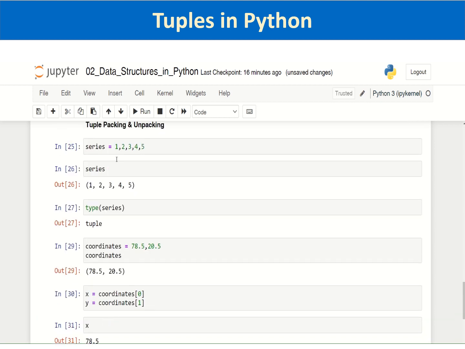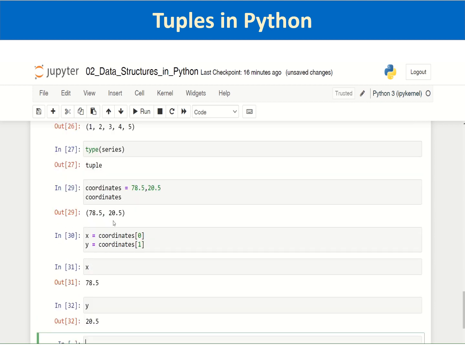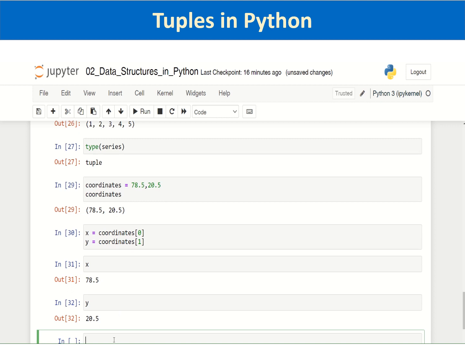And if you combine these two things, packing and unpacking, you can simply assign at the time of assignment itself. You can simply say x2 comma y2 equal to 79.5 comma 21.4.